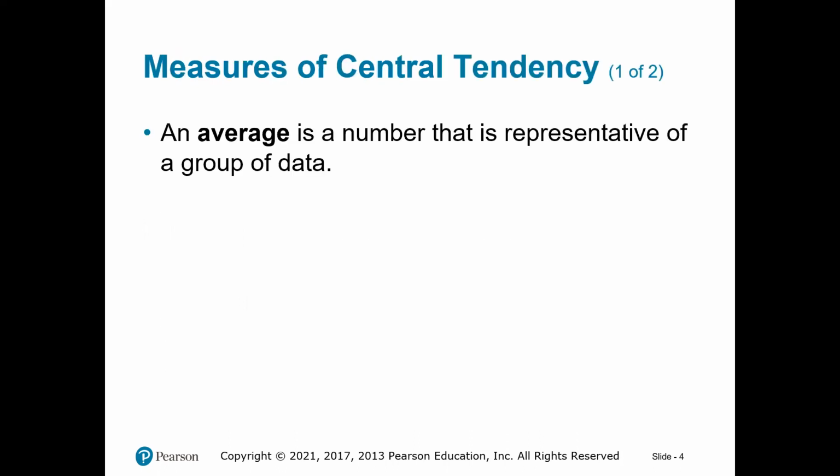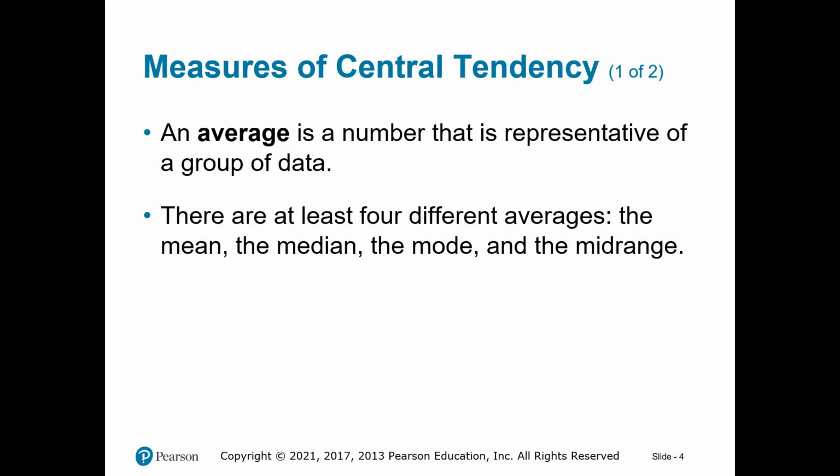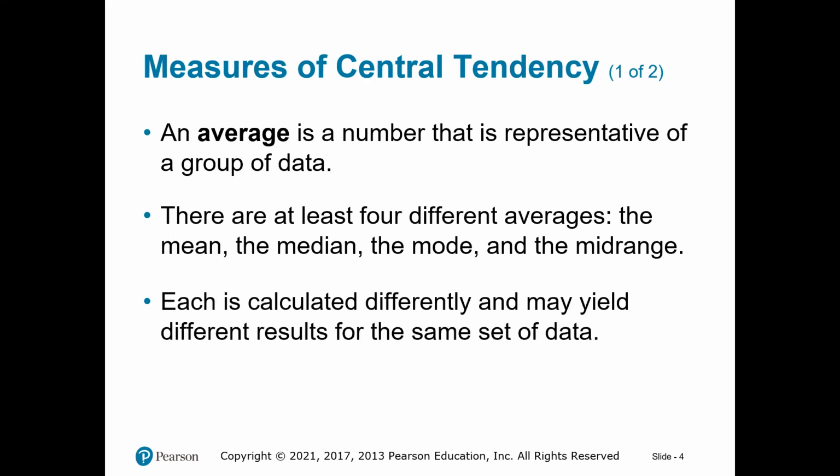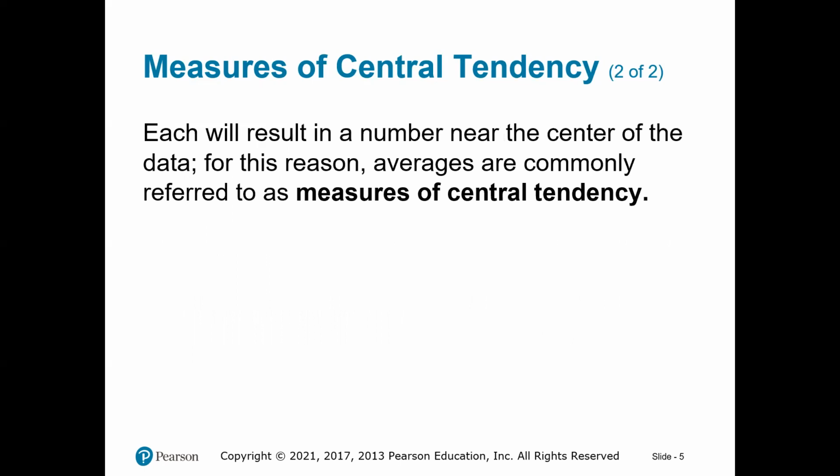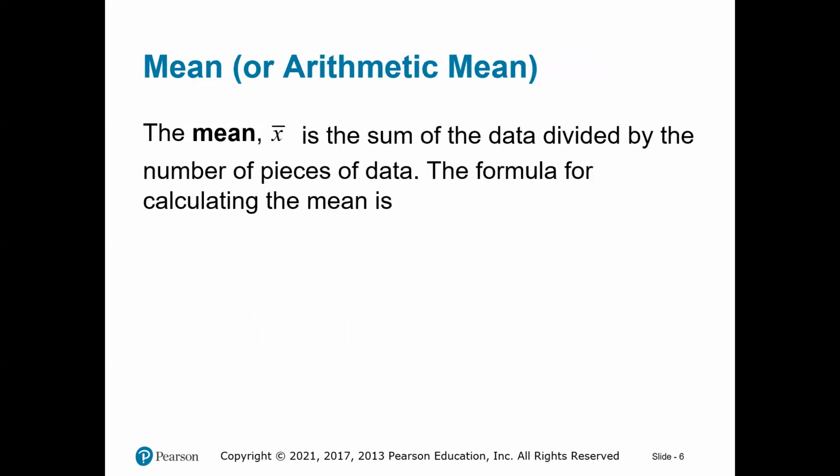Okay, so an average is a number that is representative of a group of data, which is the middle of the data. There are at least four different averages, like I told you: the mean, the median, the mode, and the mid-range. And each of those four statistics is computed differently. Otherwise, we won't have four of them. And each will result in a number near the center of the data. That's why we call those measures of central tendency of the data. So let's start with the first one.